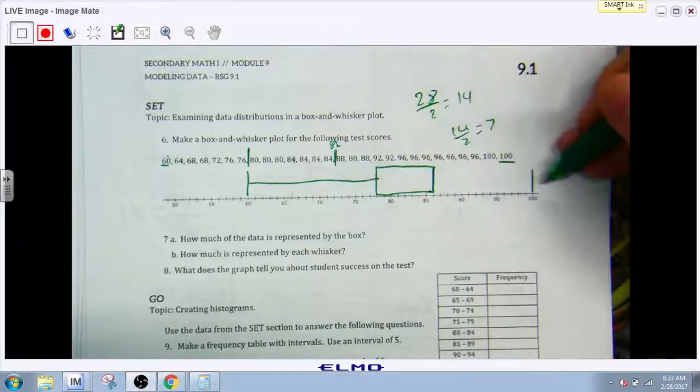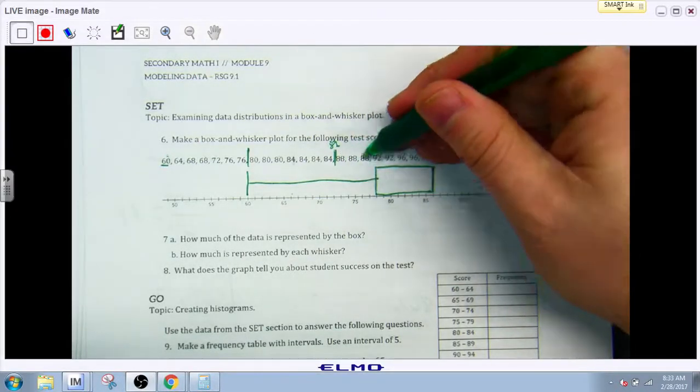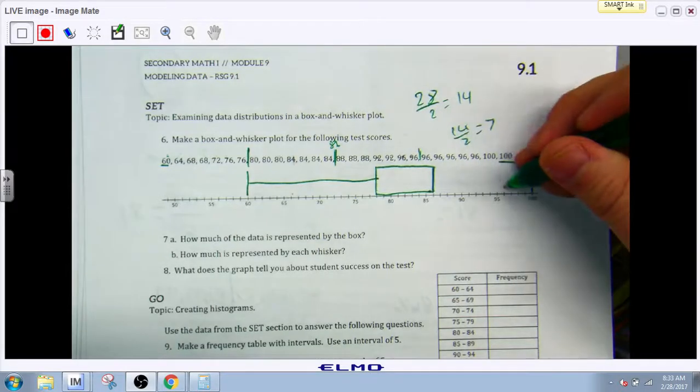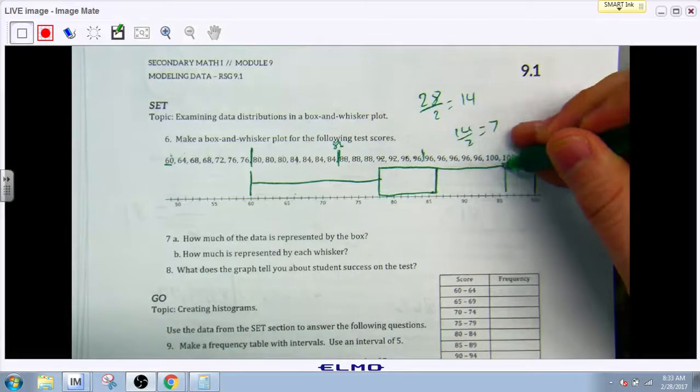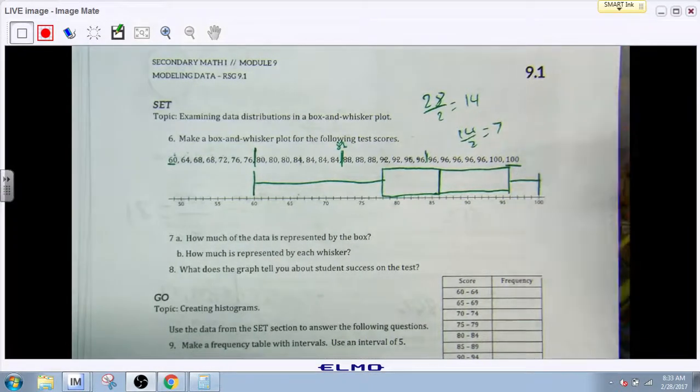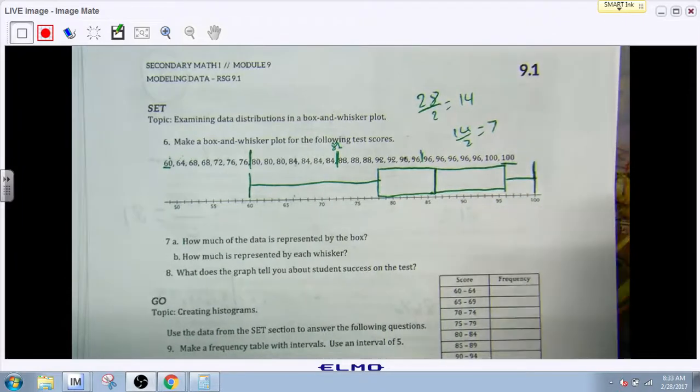All right, now I just need to figure this out. 1, 2, 3, 4, 5, 6, 7. It's between 96 and 96, so that's going to be 96. So it's going to look a little something like this. Cool. So there we go. I got my box and whisker plot. We can see that it kind of skews right a little bit. And then we can talk about that.